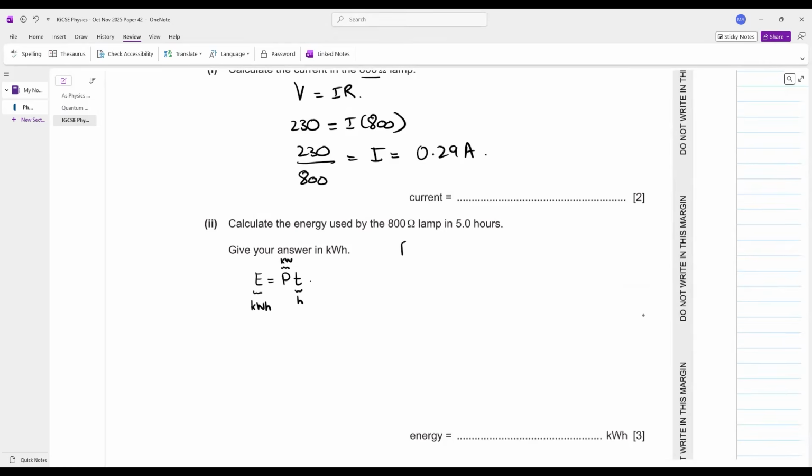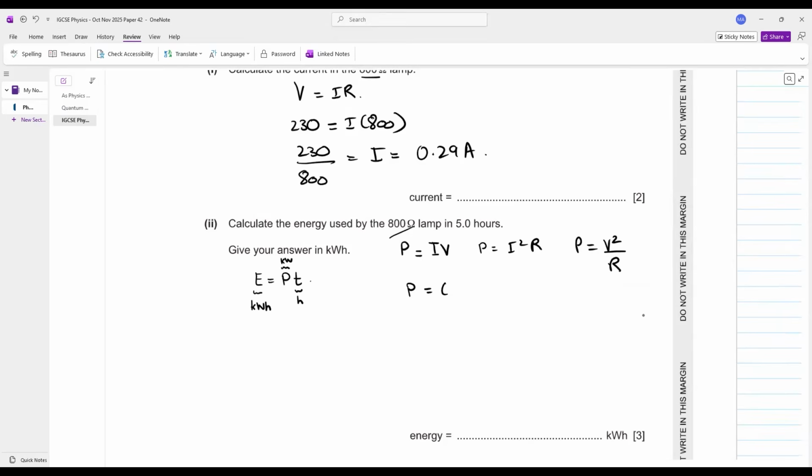Now, how to calculate power, sir? Power has three formulas. Current into voltage, power is equals to I square R, power is equals to V square over R. I would be using the first formula.